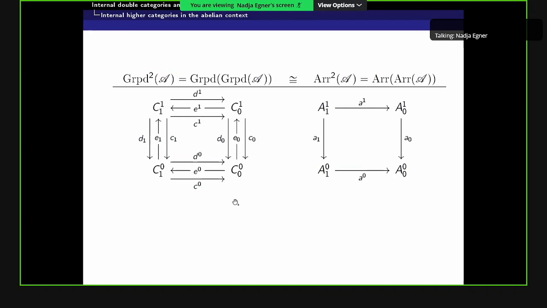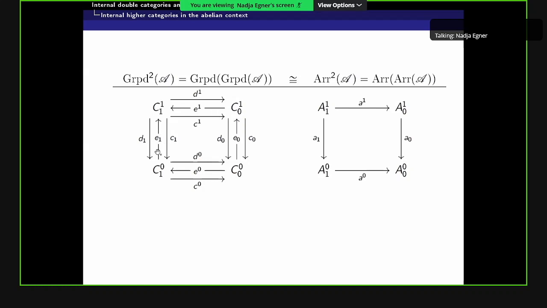And then we can iterate this and get an equivalence between the internal double groupoids in A, which are the internal groupoids in the category of internal groupoids in A. And so these are equivalent to the double arrow category, which is the arrow category of the arrow category. So here, for a double groupoid, we can depict this as follows.